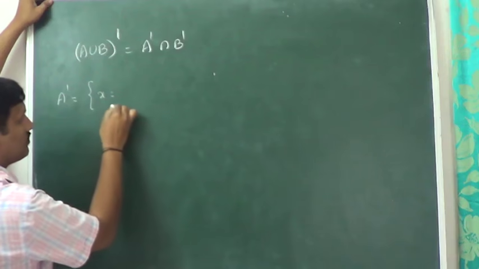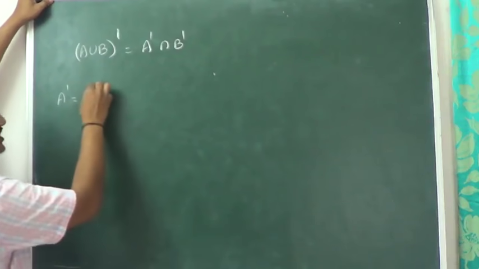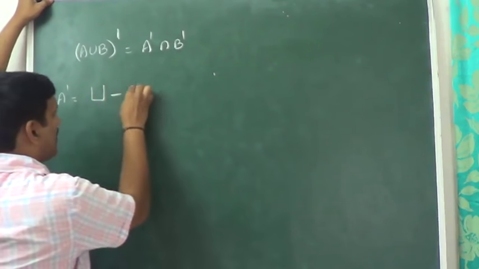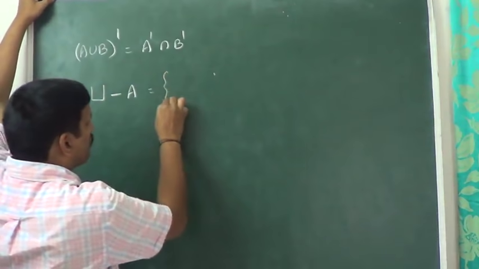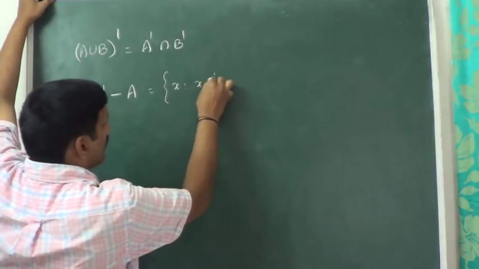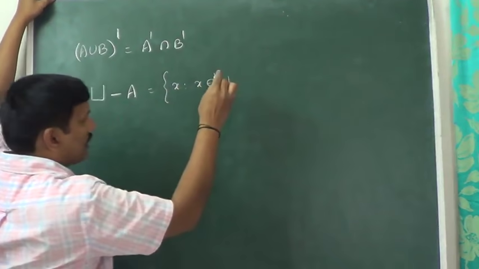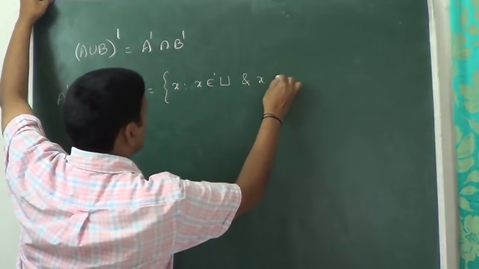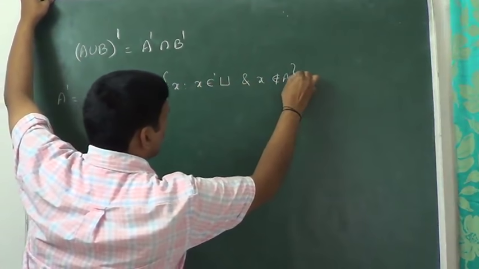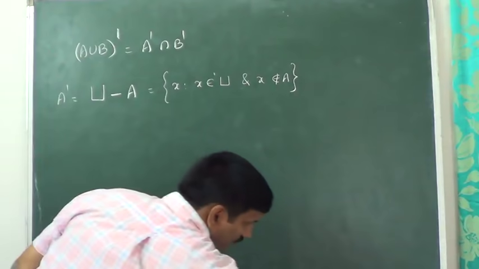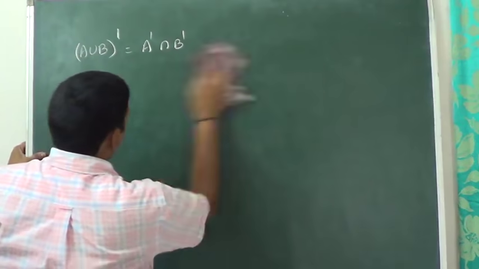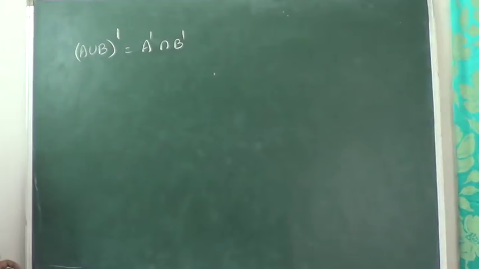First of all, I hope everyone knows the definition of A dash. Yes or no? A dash is nothing but universal set minus A. How will you write this one? A dash is the set of X such that X belongs to universal set and X does not belong to A. That is the definition of A dash.